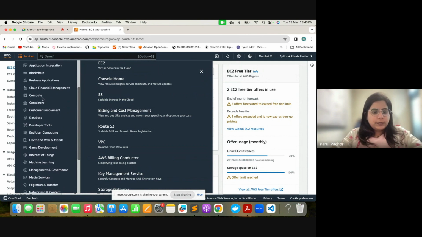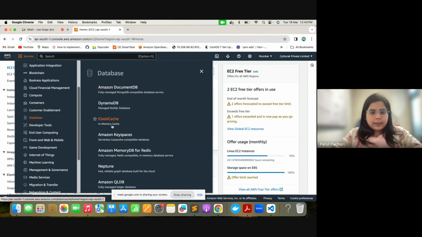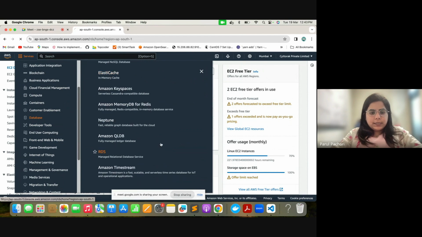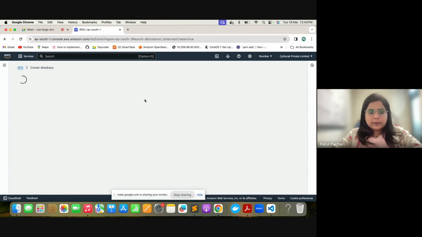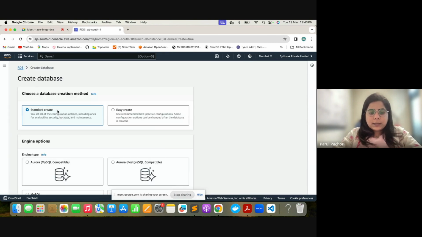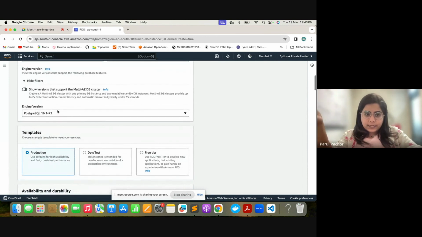Example, when we talk about a database, and I go ahead and select probably RDS. So what I do is I come here, I ask to create a database for me, give some details. Based on the details, it's going to create a virtual database in the backend and give me a URL using which I can connect to that database and put my data in there.